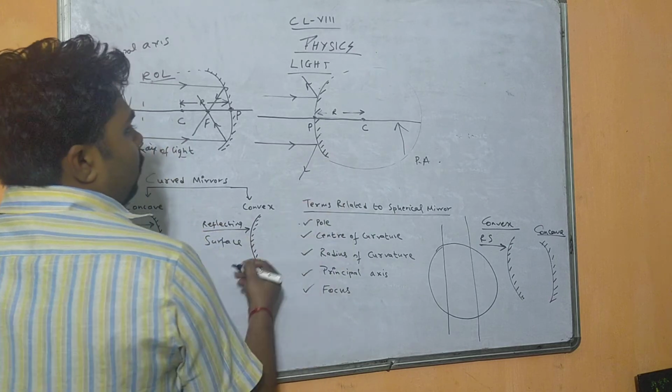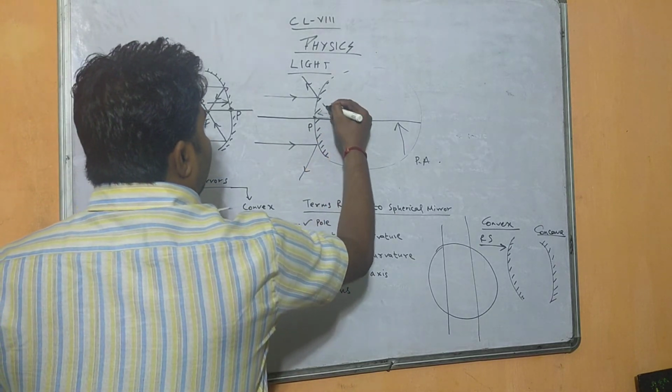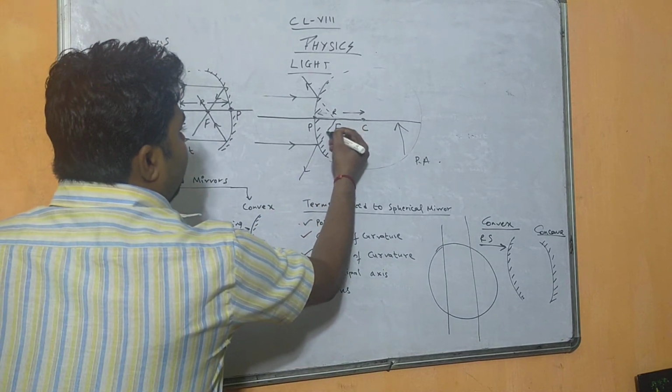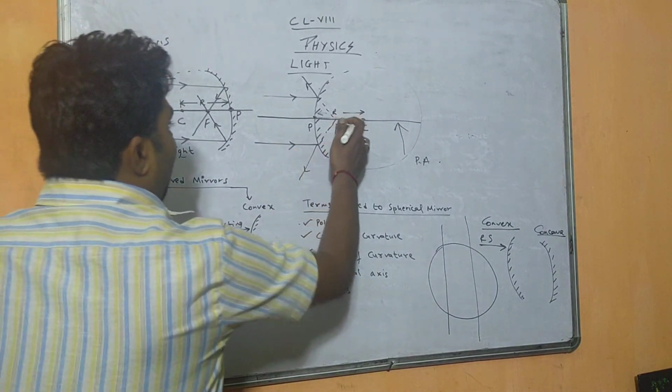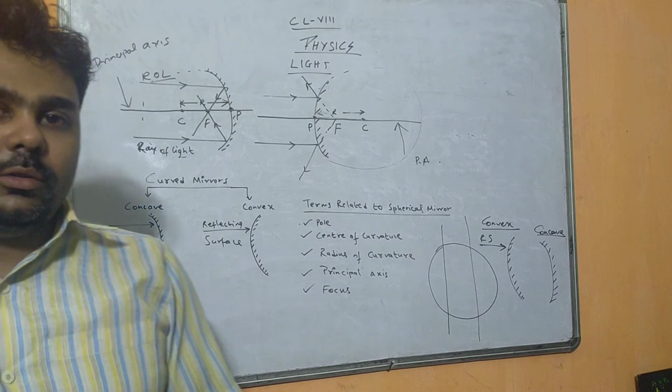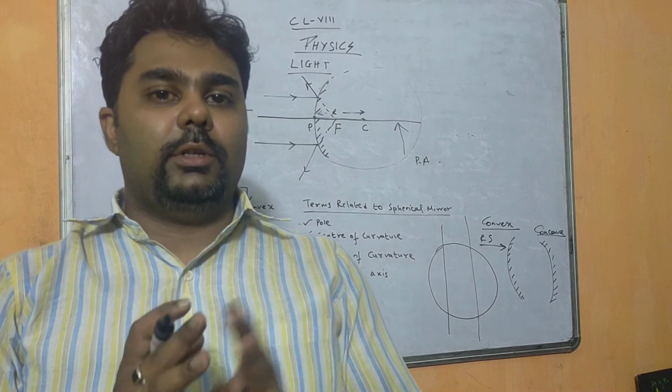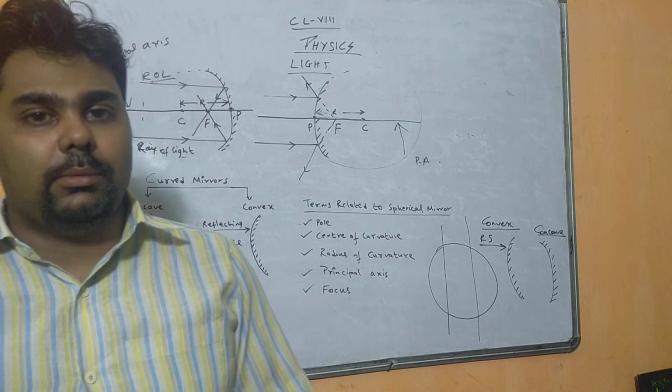The reflection will be outward. Now if we produce this one inside, the focus will be here. So how can we define focus? Focus is defined as a point on the principal axis where all light meets after reflecting from the curved surface.